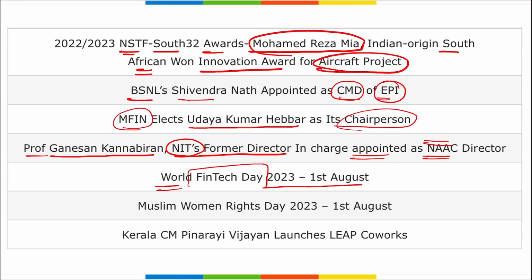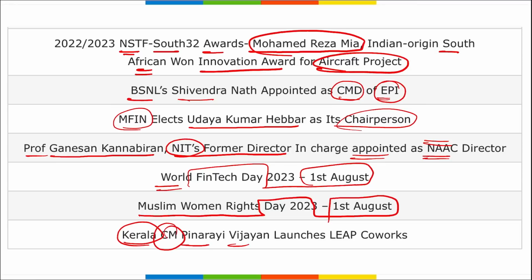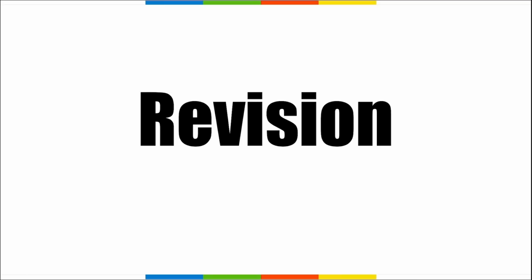World Fintech Day is observed on 1st of August. Muslim Women Right Day on 1st of August. And Kerala's Chief Minister Pinarayi Vijayan has launched LEAP Co-works. So these are some important current affairs for the day, friends. Now let's move to the revision part.